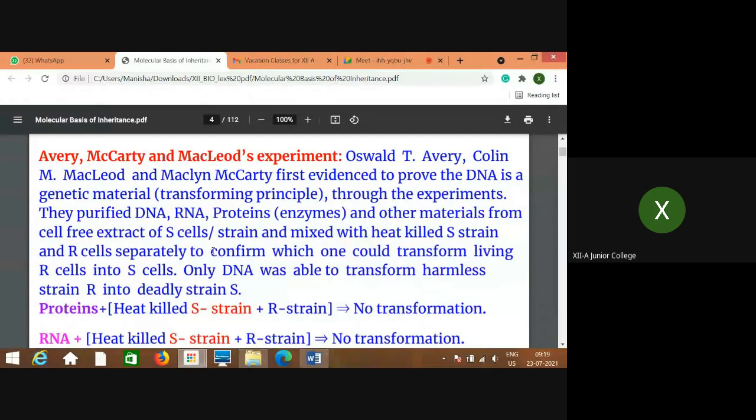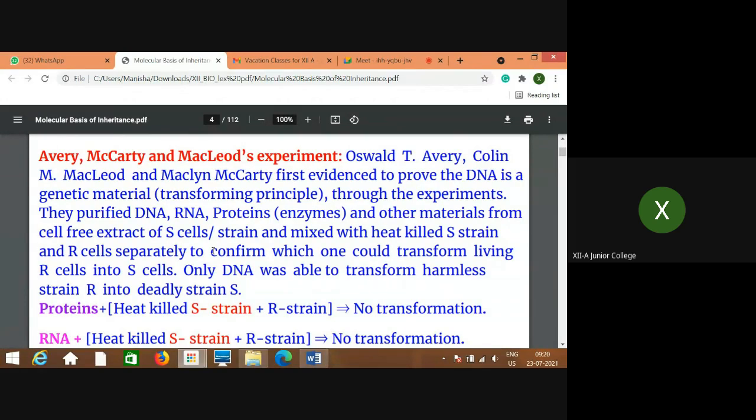In another experiment performed by Avery, McLeod, and McCarty, they proved to some extent that DNA is the genetic material. We will discuss that experiment. Avery, McLeod, and McCarty first gave evidence that DNA is the genetic material, the transforming principle.